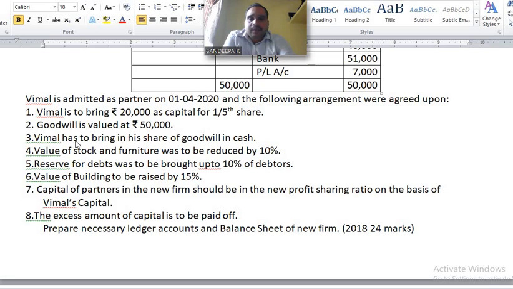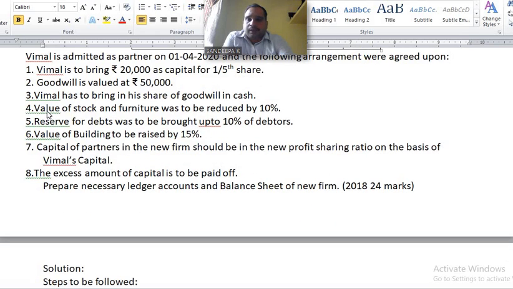Vimal will bring his share of goodwill in cash. 50,000 into 1/5, how much? 10,000. New partner brings rupees 10,000 towards goodwill. Next one. Number 4. Value of stock and furniture was to be reduced by 10%.